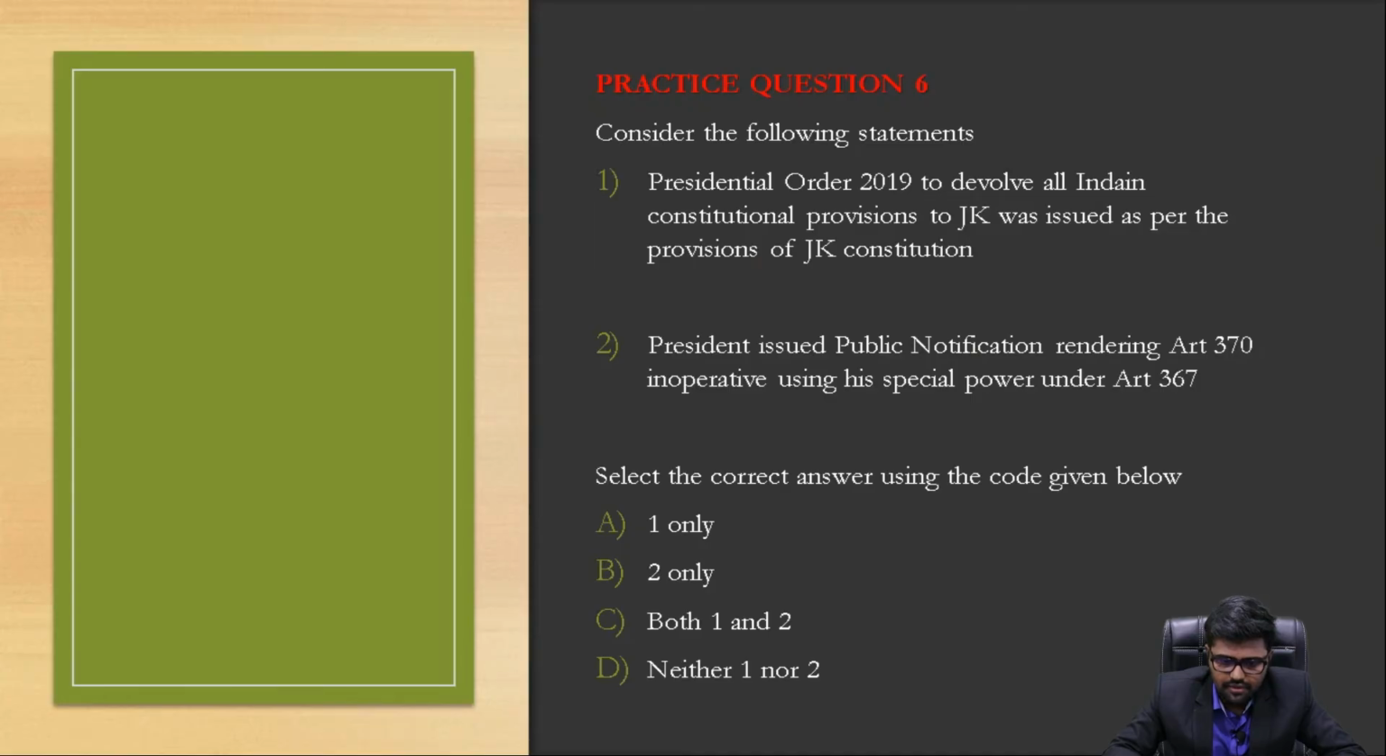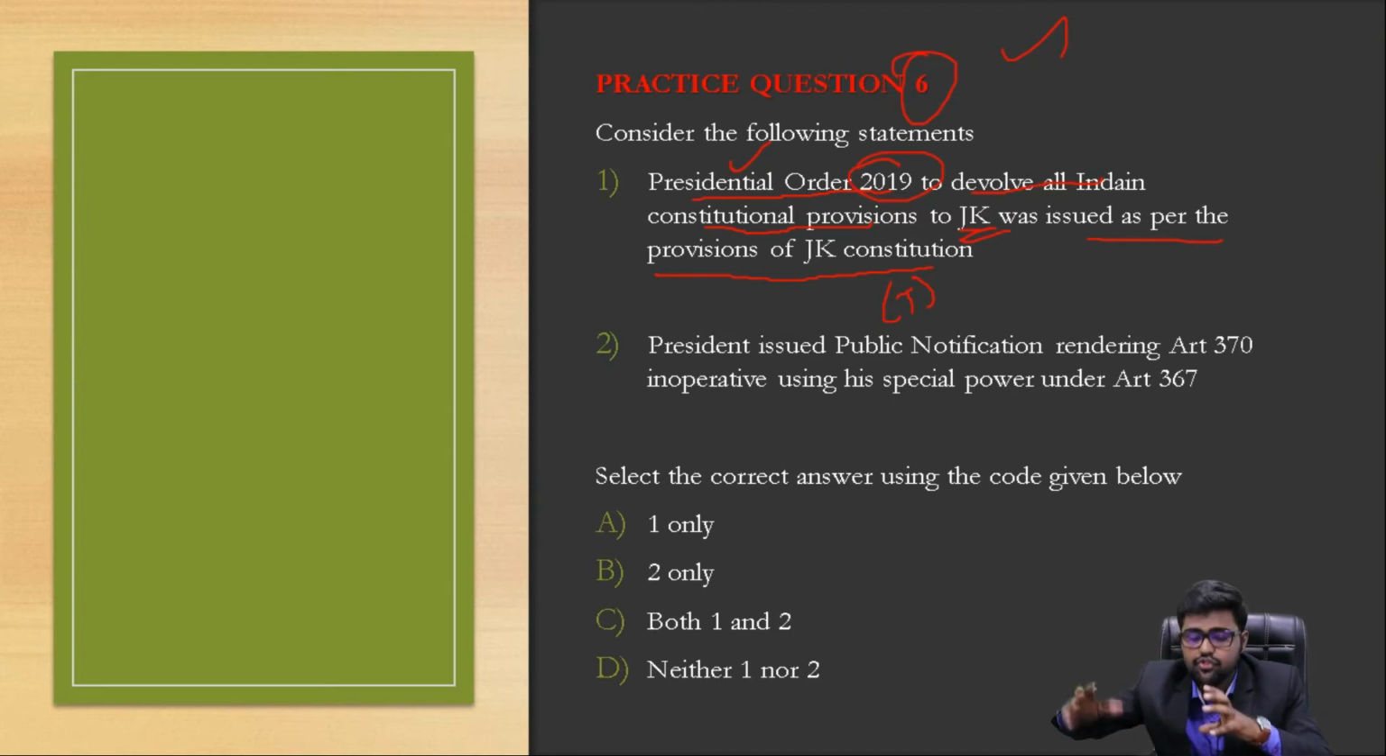Now let's come back to the sixth practice question. Let's read the statement. The Presidential Order 2019 to devolve all the Indian constitutional provisions to Jammu and Kashmir was issued as per the provisions of the Jammu and Kashmir Constitution. See, again this statement is a bit tricky. What they are saying is that the Presidential Order 2019, which devolves all the Indian constitutional provisions to Jammu and Kashmir, was issued as per the provisions of the Jammu and Kashmir Constitution. No, it is as per the Indian Constitution, as per Article 370. So this is a wrong statement.